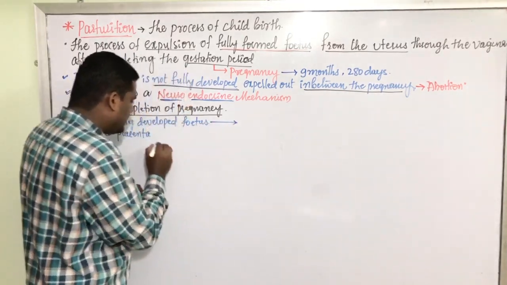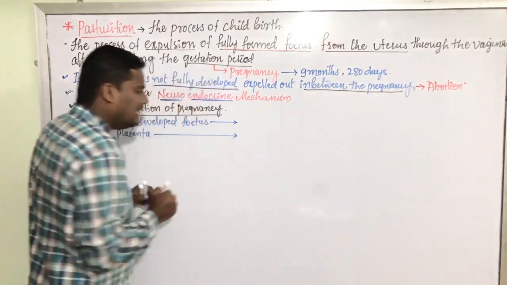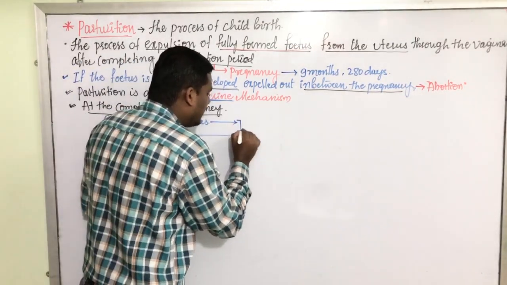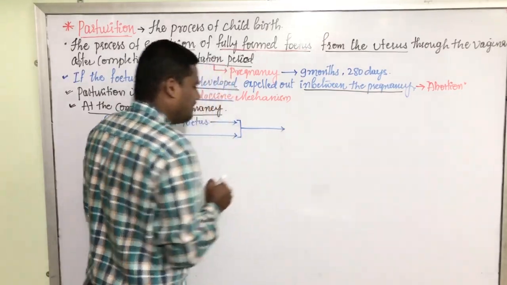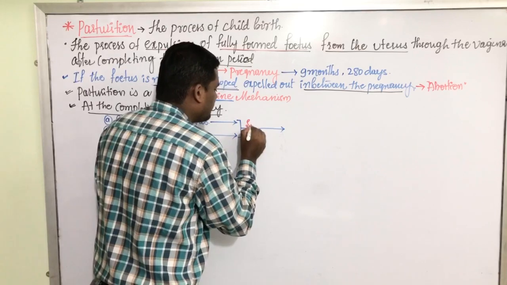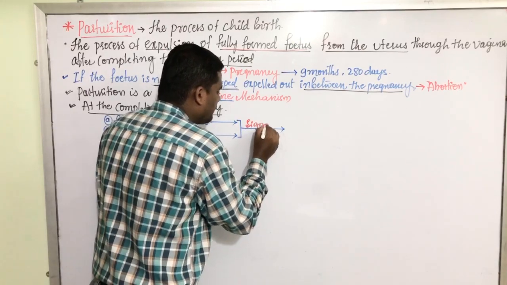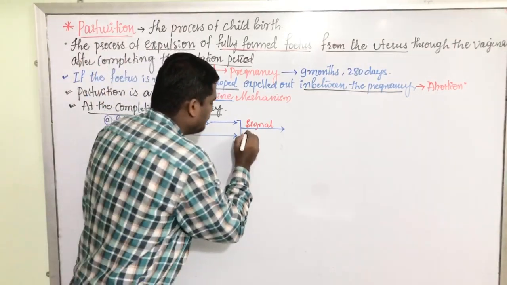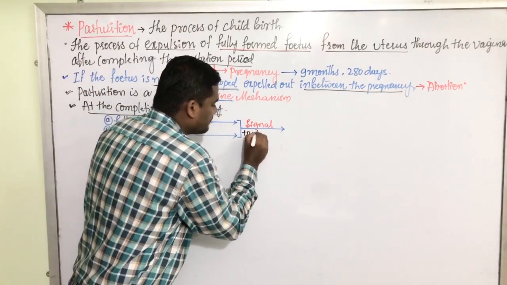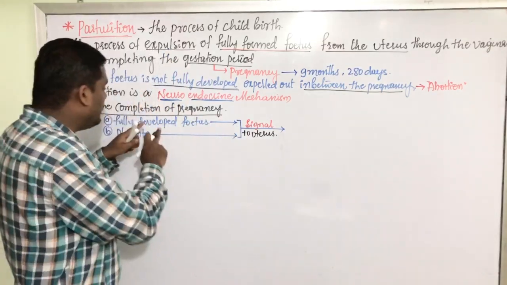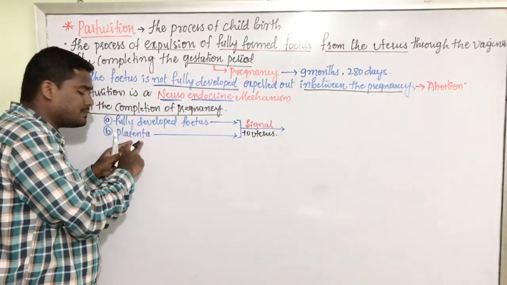The fully developed fetus and the placenta together send a signal to the uterus. Who sends a signal to the uterus? Fully developed fetus as well as placenta.